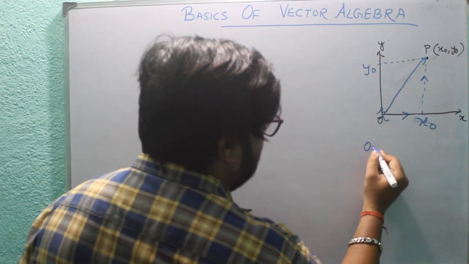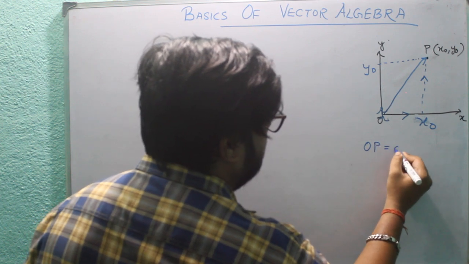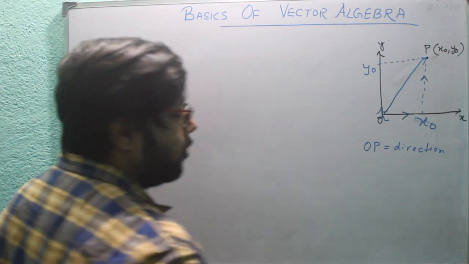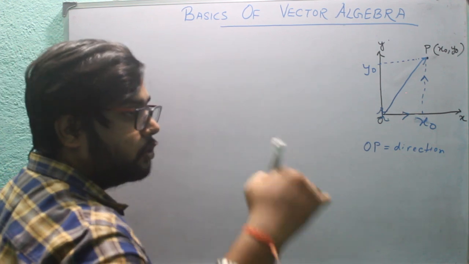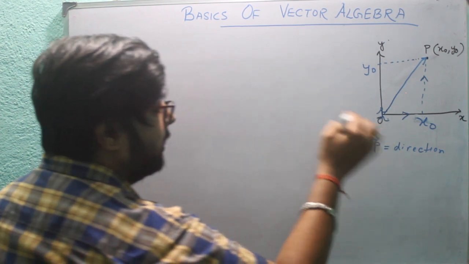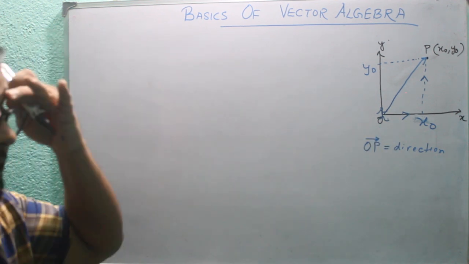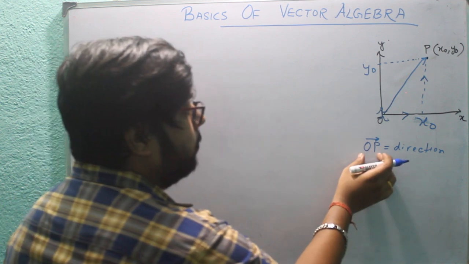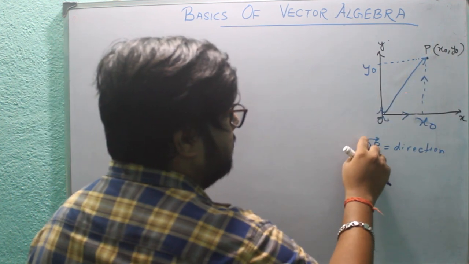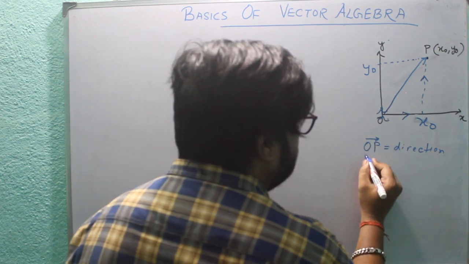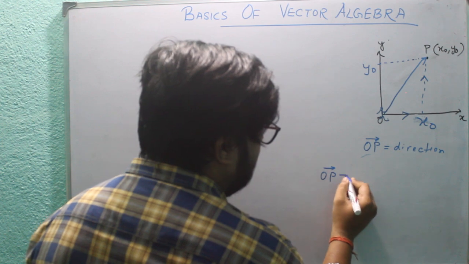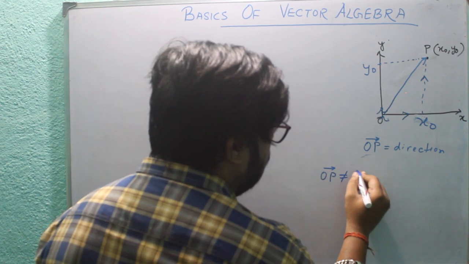Now this direction vector OP has a direction. For vector sign, if I talk about the vector, then we will mark an arrow over that line segment. So this line segment OP is saying these points, and this is the direction. It always goes from O to P. That means OP vector is not equal to PO vector.